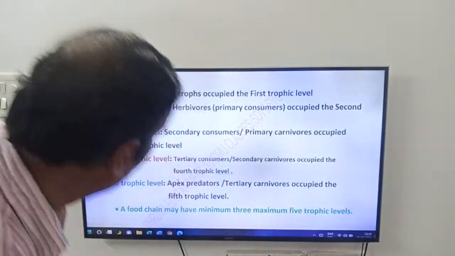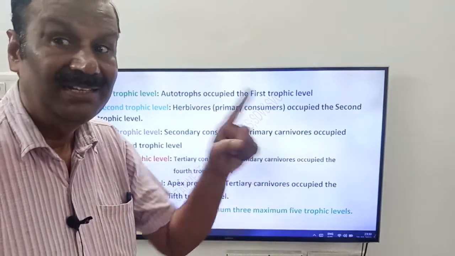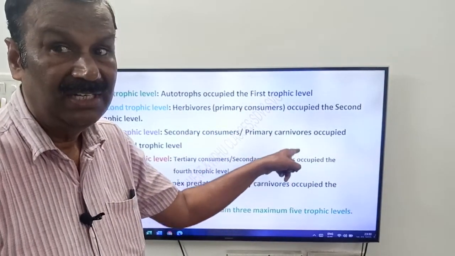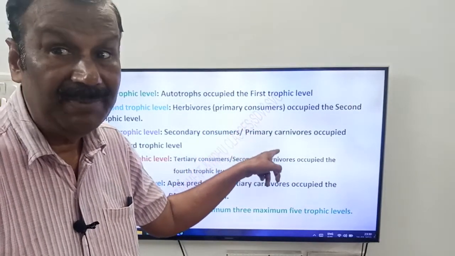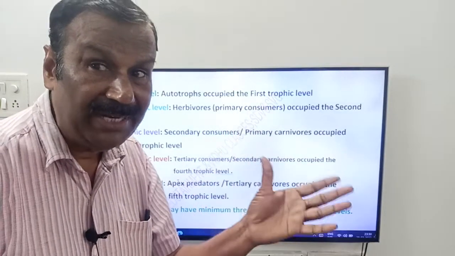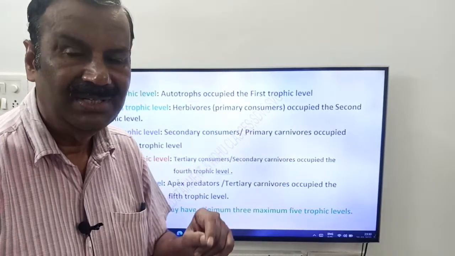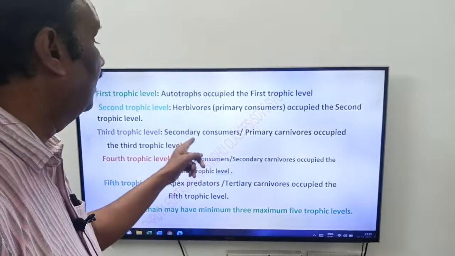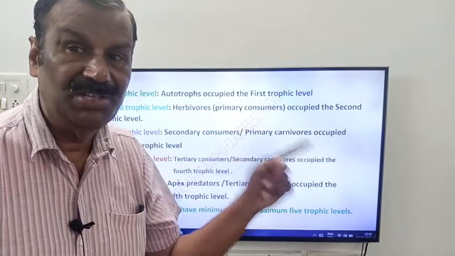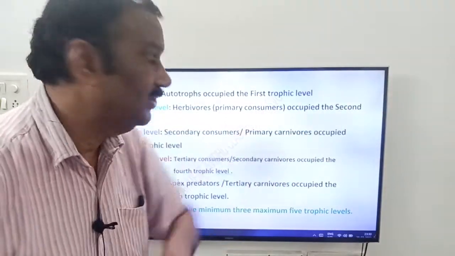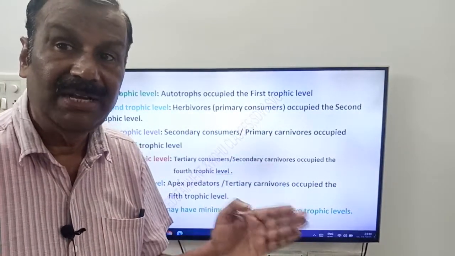Now come to third trophic level friends. Third trophic level is occupied by secondary consumers. But here, primary carnivores. See friends, primary carnivores eat herbivores friends. So you have to differentiate primary consumers and primary carnivores. Primary consumers are the herbivores. Primary carnivores are the secondary consumers. Friends, primary carnivores are the secondary consumers. Primary consumers are the herbivores. See friends, third trophic level is occupied by secondary consumers or primary carnivores.